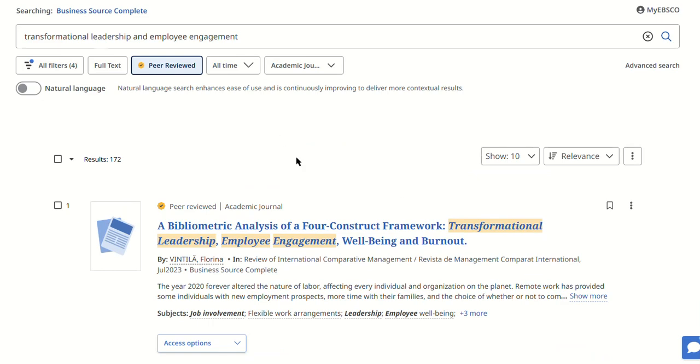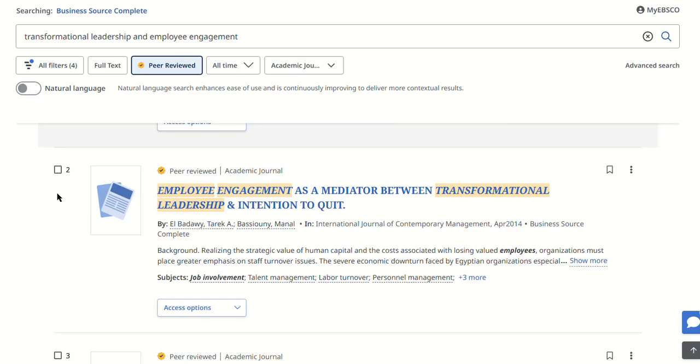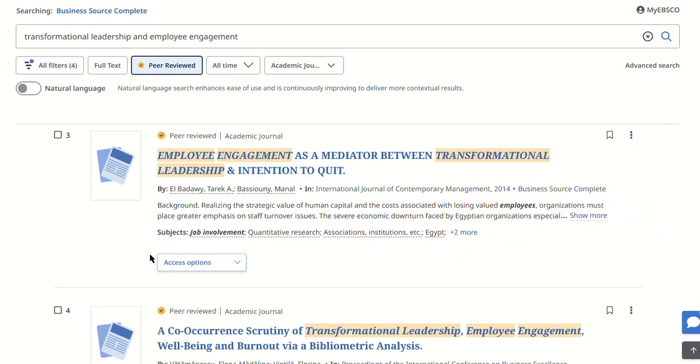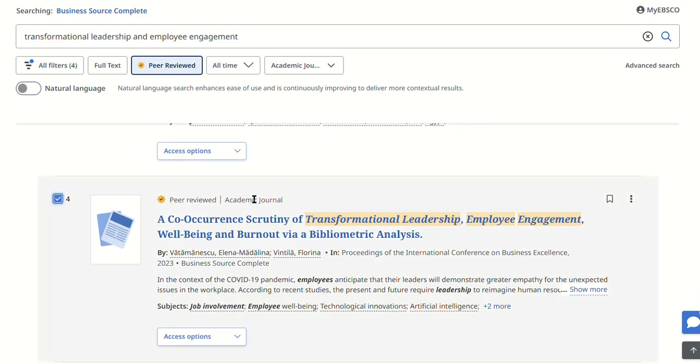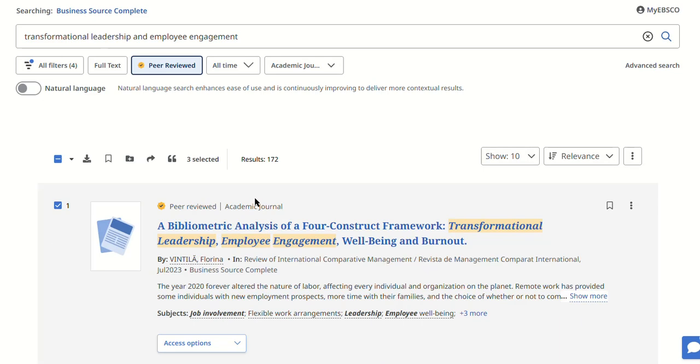Now, I want to show you some things that you can do with your results. And so what I'm going to do is check off some of the results that I'm interested in having. So I'm going to do one, two, there's three of them. And you'll notice that because I've checked these off, a whole bar of icons has showed up here. One is a download icon. Don't use that one because it'll only download the description, not the actual full text. For the full text download, you have to use Access Options.